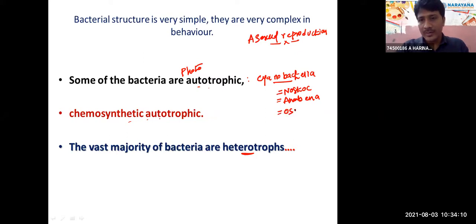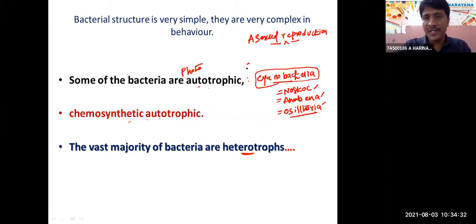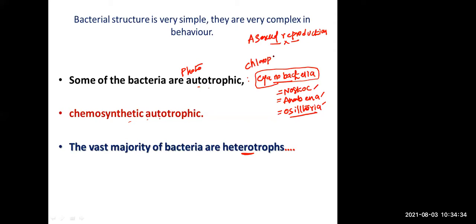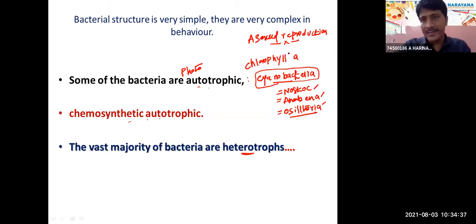Cyanobacteria contain chlorophyll pigments like those of plants. What pigment is present? Chlorophyll a. Yes, chlorophyll a is present. That's why they utilize light energy like plants. Photoautotrophs.